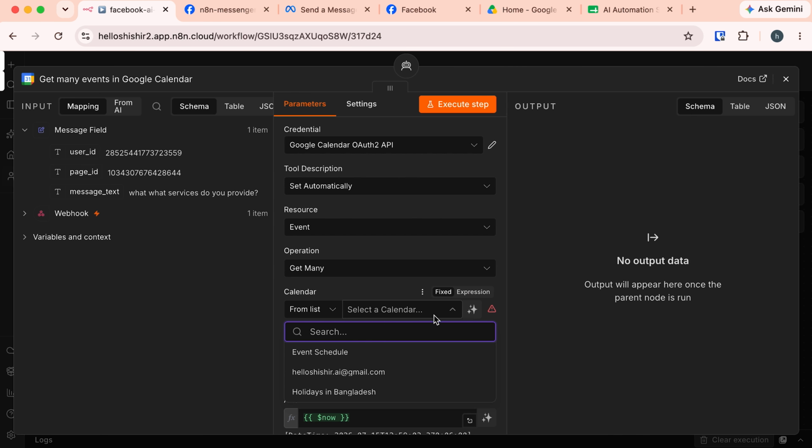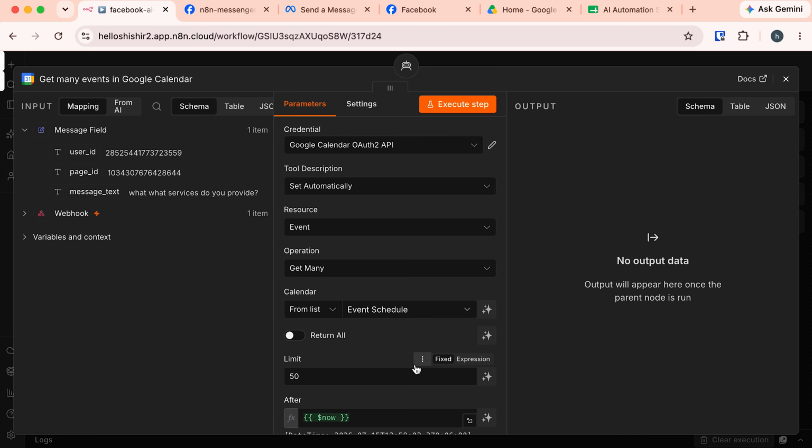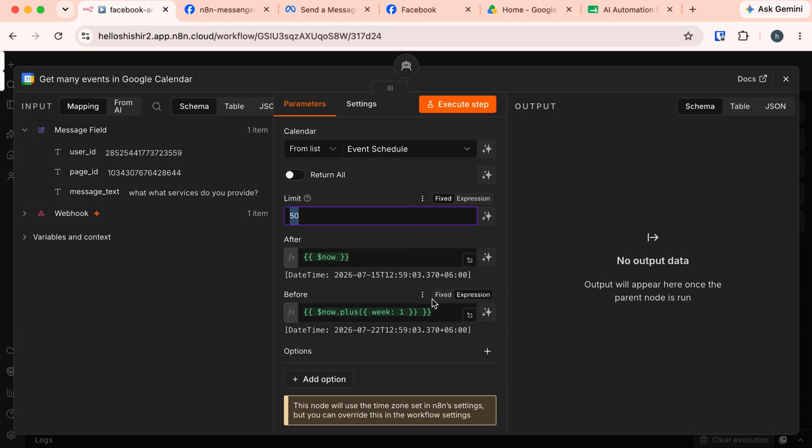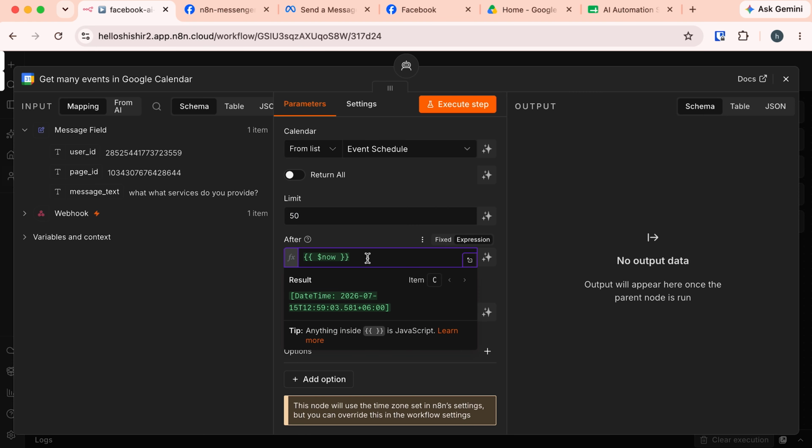Choose the calendar. I have already created a calendar named event schedule. Let's select that. Keep the limit to 50 here and click next. Now we need to provide the timeline. It uses these after and before fields. We need to set the start date to search for the confirmation in this after field.